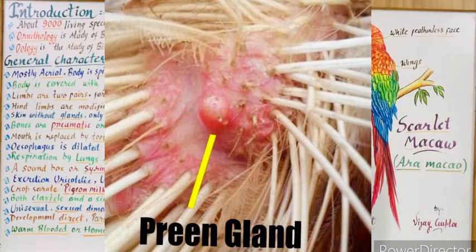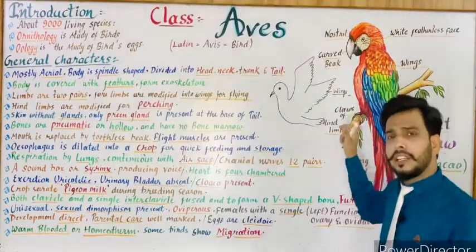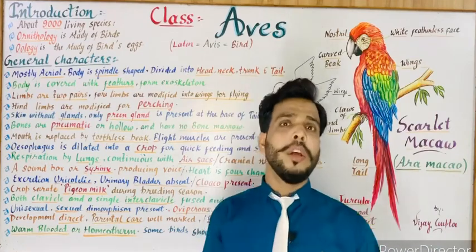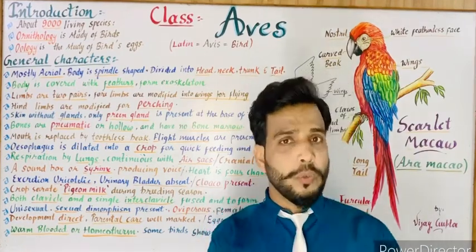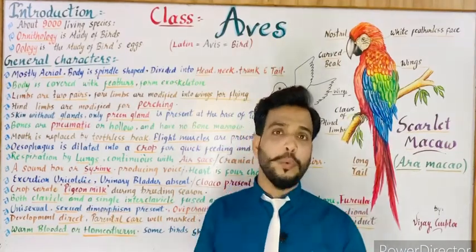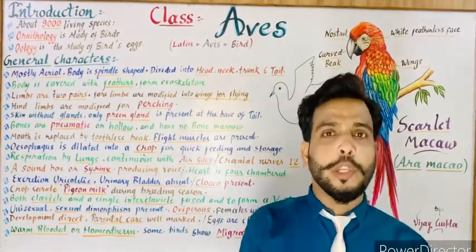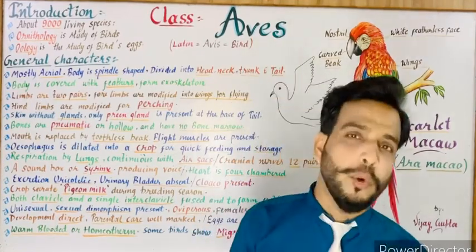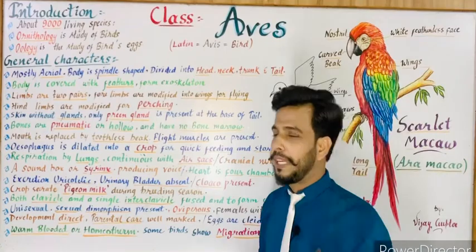Generally, birds touch their preen gland continuously, so the oil comes into the beak, and then the beak comes in contact with the wings of the bird, so they lubricate the wings with the help of preen oil. This lubrication helps protect the bird from water. So it is the function of the preen gland.